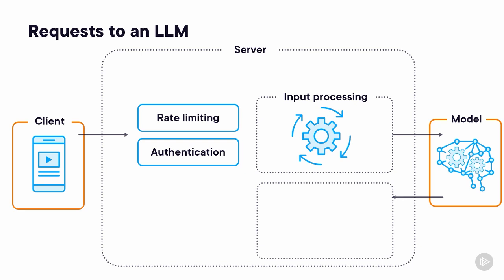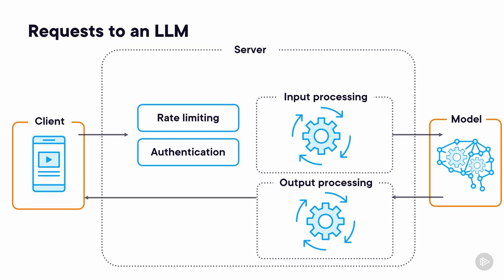We take that response and perform output processing. In there, we're looking for some of the same things. We want to be sure that a jailbreak wasn't used. We want to check for anything harmful or illegal. Once we're happy, it can go back to the client. The client should, of course, still have defenses for things like SQL injection and cross-site scripting attacks. We'll go into more detail on all of those during the rest of the course.